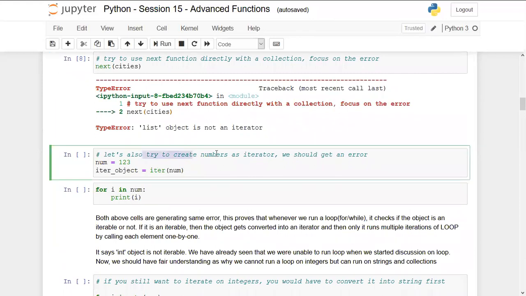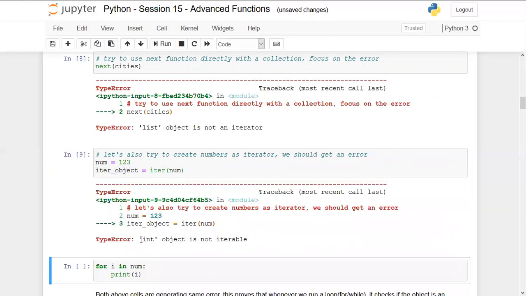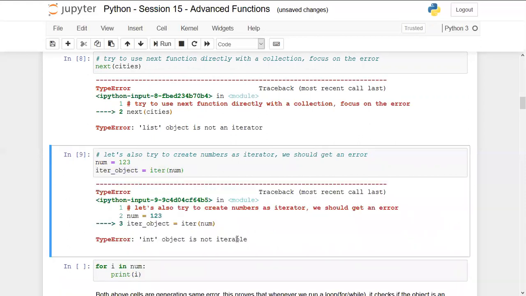Let's also try to create numbers as an iterator. We should get an error. We know that we cannot run a loop on numbers, so this is not possible. It should give us an error that iterations are not possible on the numbers data type, something like that. Let's check. I'm going to create a number, num is equal to 123, and create the iterator object using the iter method on this number. It is saying that the int object is not iterable. So that means the iter function cannot run on numbers because numbers are not iterables.